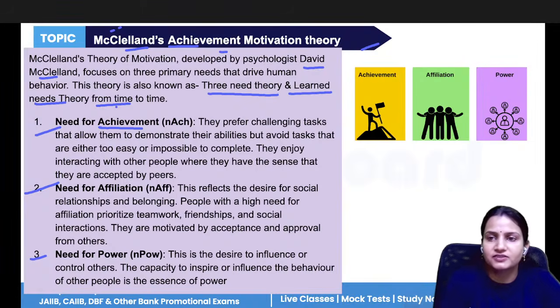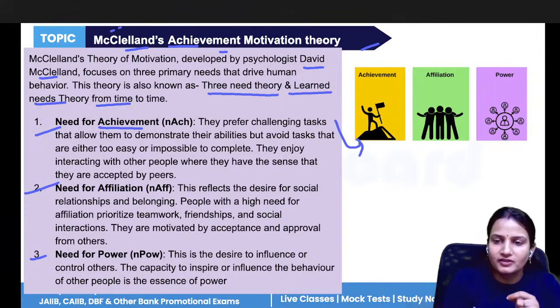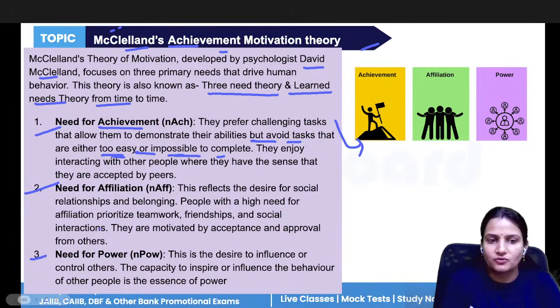Now, people with such type of need, they always prefer doing challenging tasks. They are not happy if they get any easy task. They always want to prove to other people that yes, we can also do the challenging task. So they always want to perform those tasks which are either challenging or possible to do. They don't go for impossible things. So they avoid tasks that are too easy or impossible to complete.